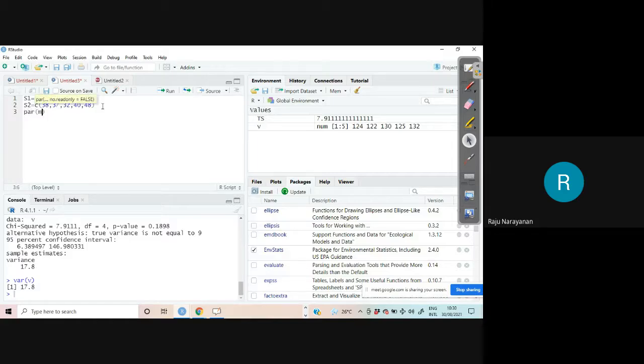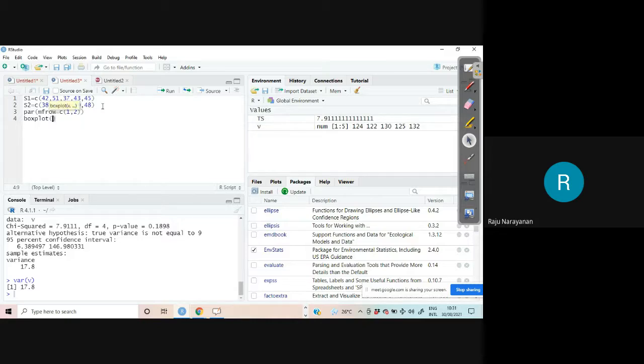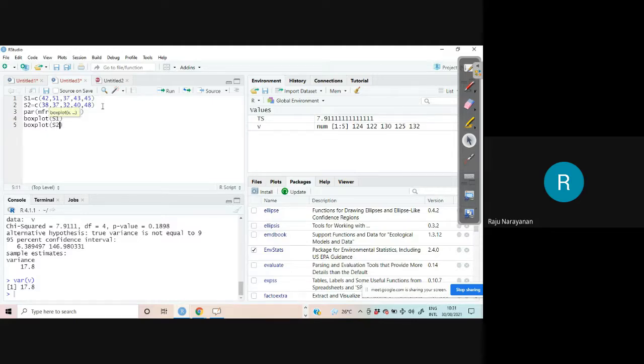R. MFROW equal to C bracket 1 row 2 columns. Okay, this is an advantage of RStudio. When you put an opening bracket, the closing bracket automatically comes. Okay, box plot S1. Okay, box plot S2.